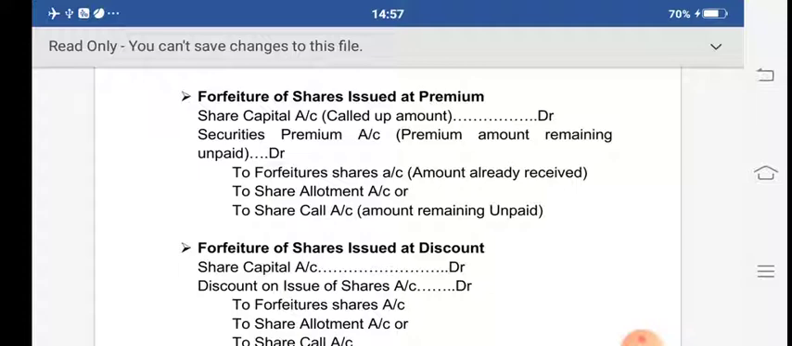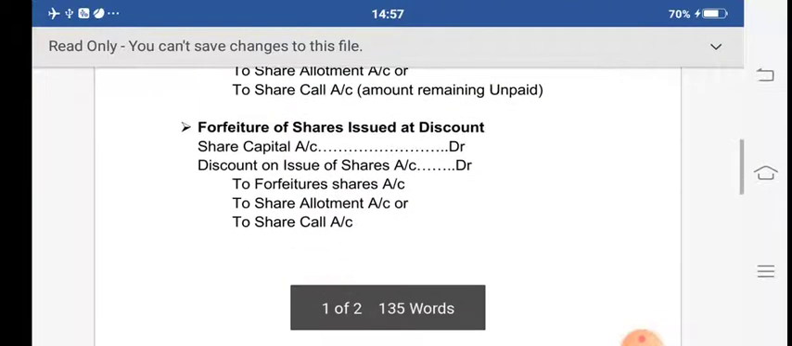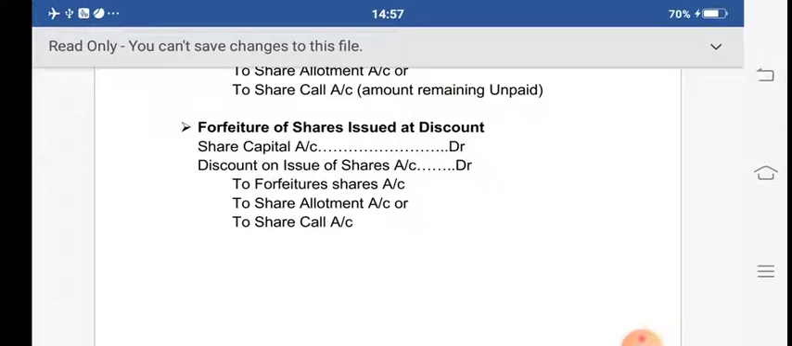Now, how to pass the journal entries related to the forfeiture of shares issued at a discount? Share capital account debit, discount on issue of shares account debit, to forfeiture shares account credit, to share allotment account credit, or to share call account credit. Like this we have to pass the journal entries related to the forfeiture of shares. Just try to understand the meaning of forfeiture of shares: the company has a right to cancel the rights of the shareholders for unpaid call money or allotment money. That is nothing but the forfeiture of shares.